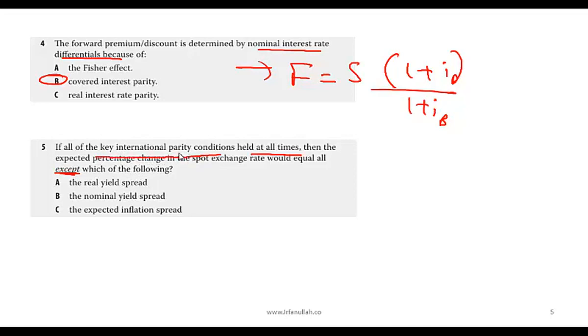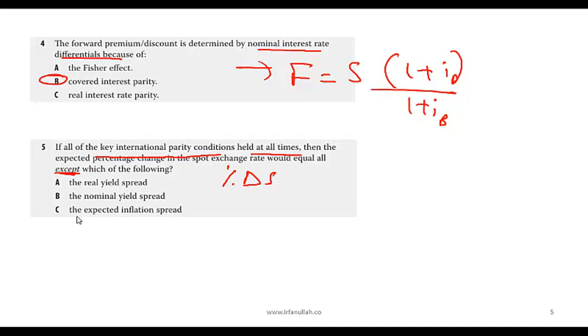So the uncovered interest rate parity holds, the covered parity holds, relative version of the PPP holds, and the international Fisher effect holds. Then what can we say? Then the expected percentage change in spot would equal the real yield spread, the nominal yield spread, or the expected inflation spread. Now let's work backwards.